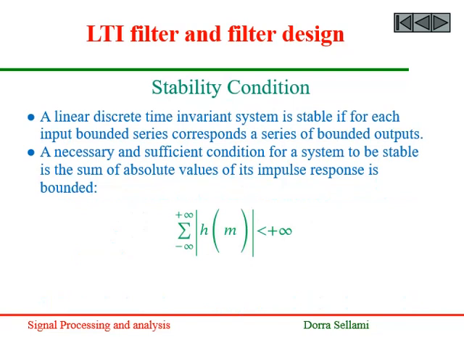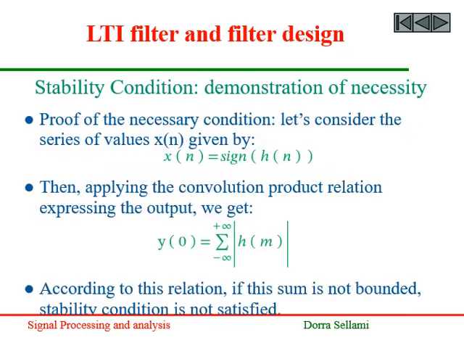What is the stability condition? A linear discrete time invariant system is stable if for each input bounded series corresponds a series of bounded outputs. A necessary and sufficient condition for a system to be stable is the sum of absolute values of its impulse response is bounded. Here is a demonstration of necessity of the stability condition.